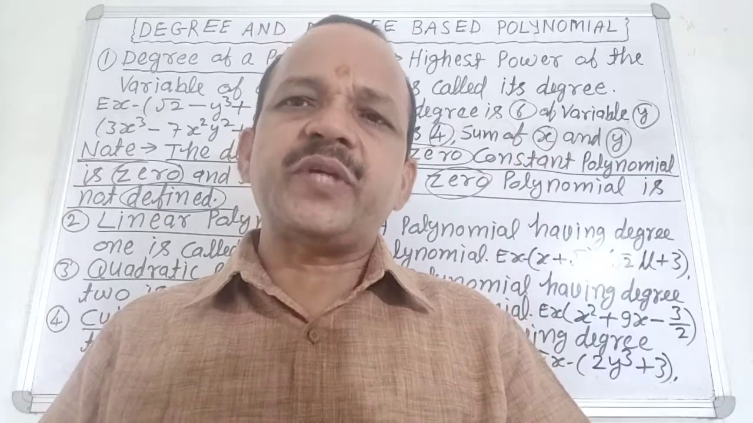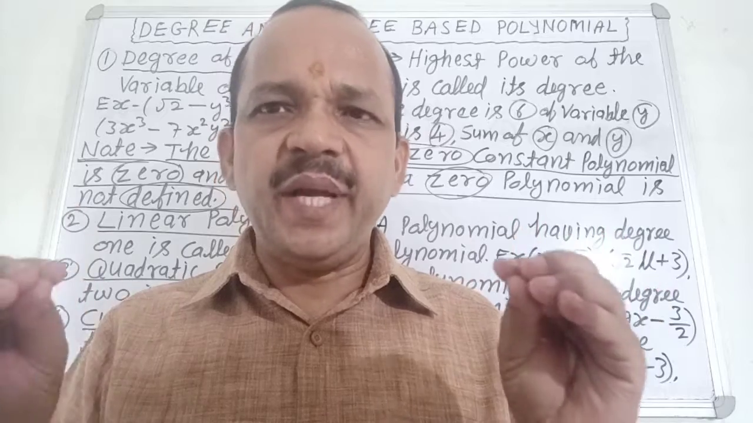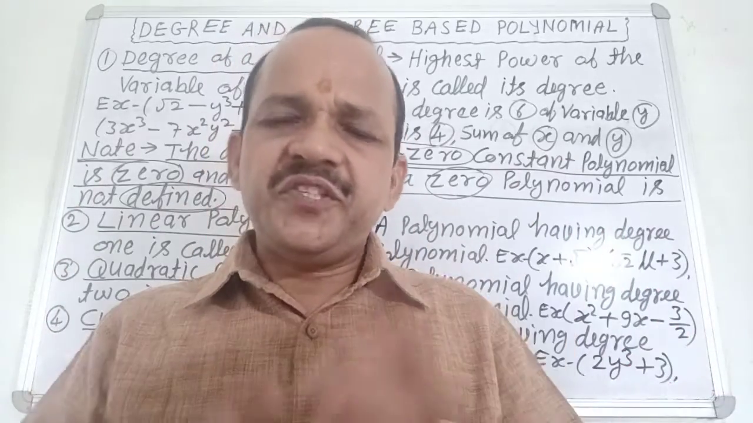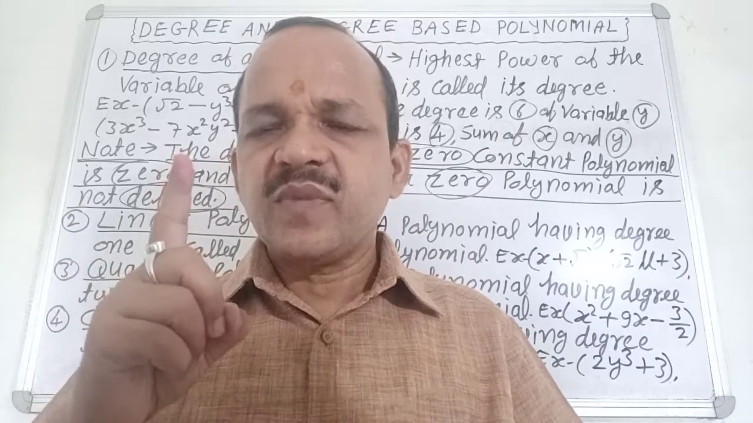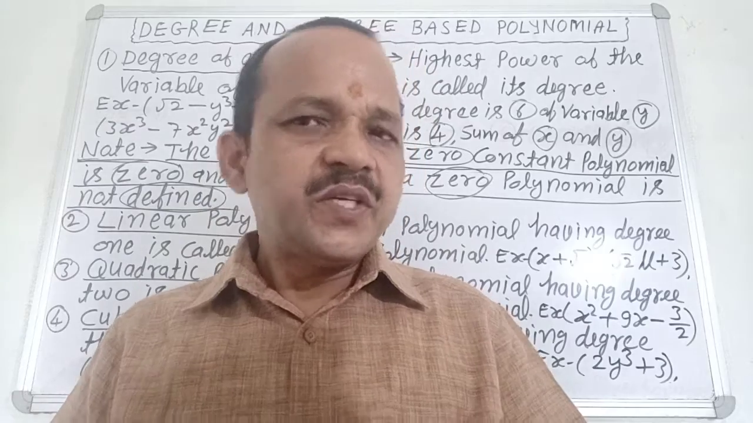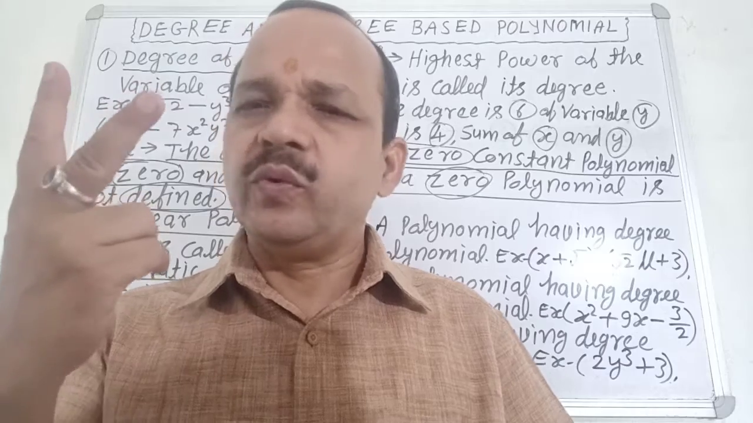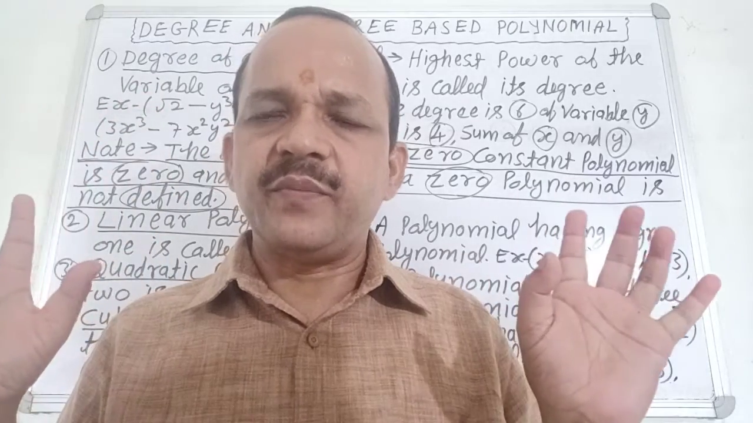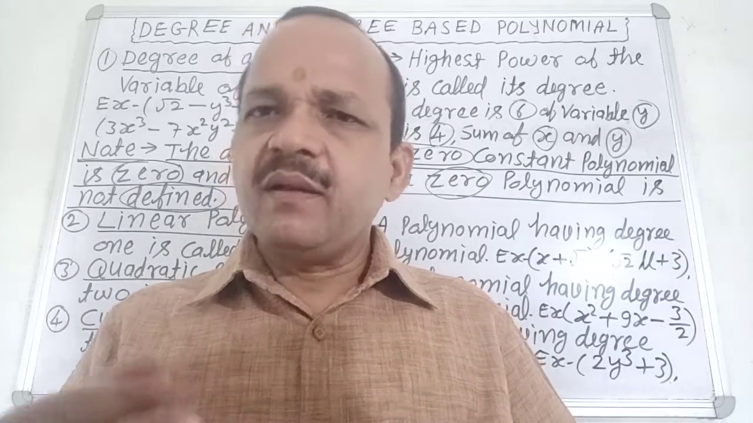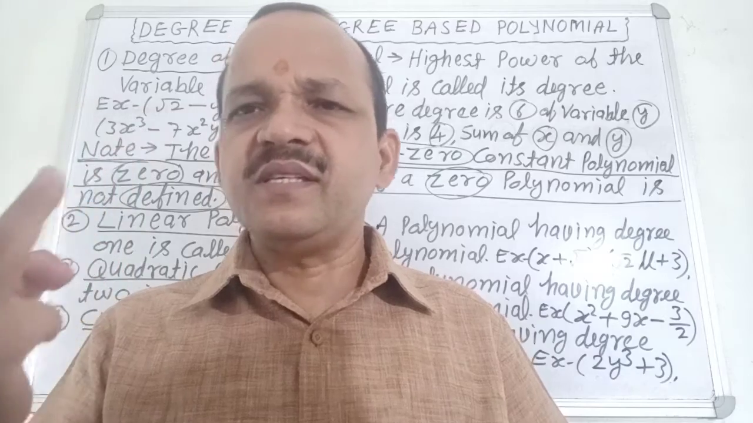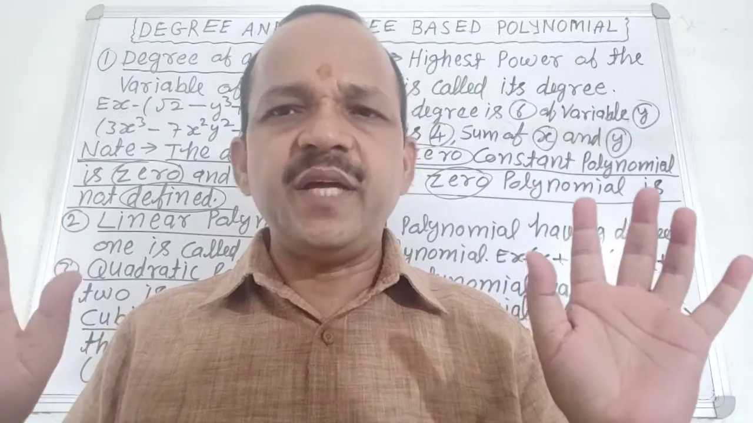Now I want to describe polynomials based on degree. First, linear polynomial. A polynomial having degree 1 is called a linear polynomial. Second, quadratic polynomial. A polynomial having degree 2 is called a quadratic polynomial. Third, cubic polynomial. A polynomial having degree 3 is called a cubic polynomial. Are polynomials clear? No confusion?